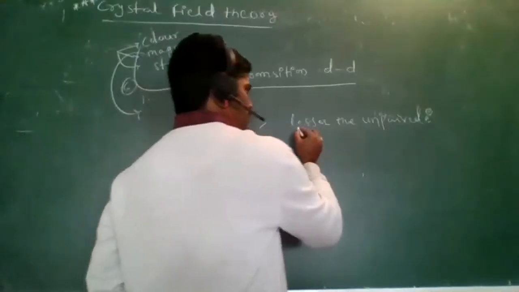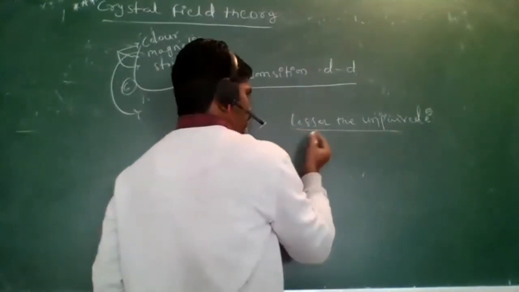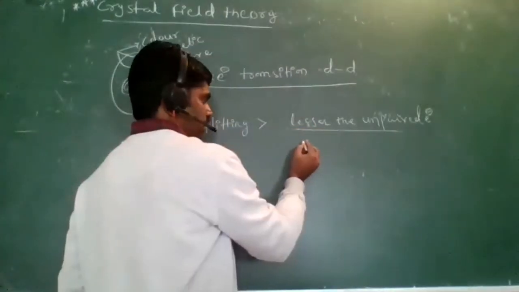When the unpaired electrons are fewer, the magnetic behavior is less.